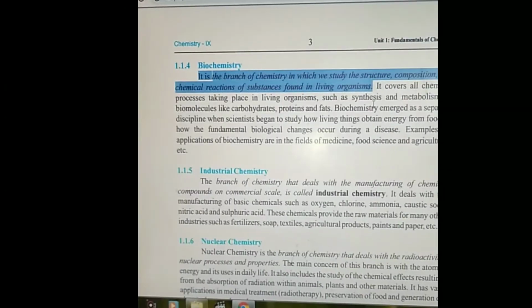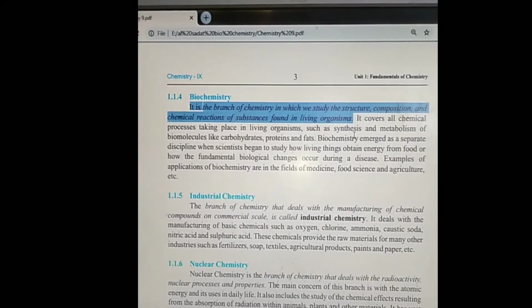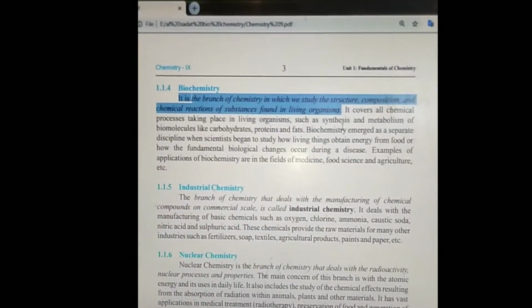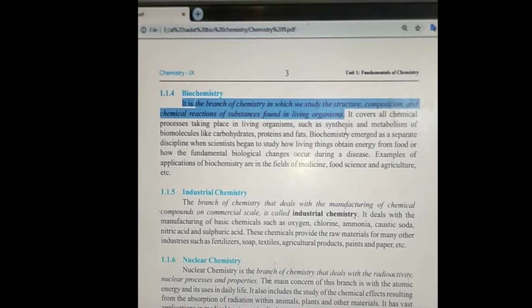The branch of chemistry that deals with the structure, composition, chemical reactions of the substances found in living organisms. Only and only in living organisms matter is discussed in biochemistry.